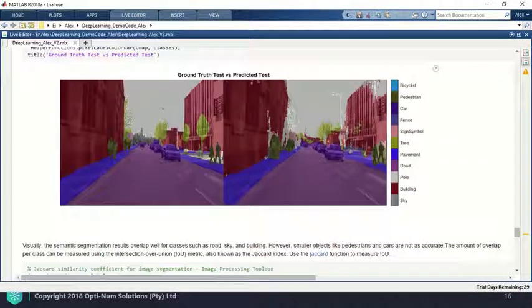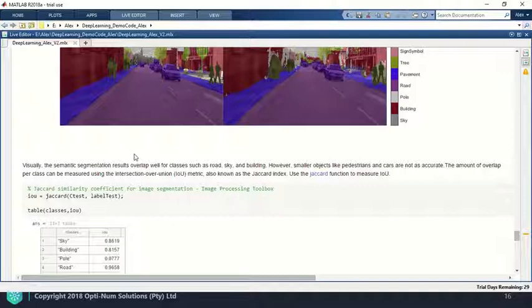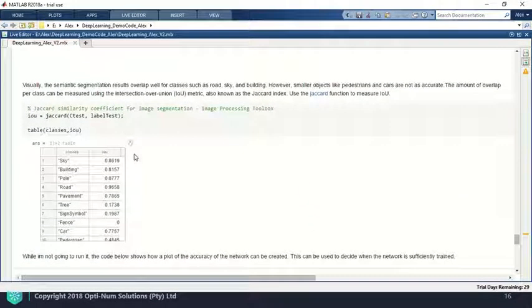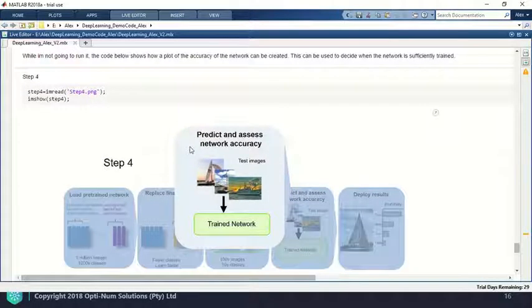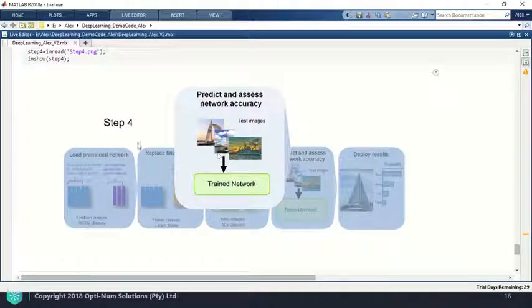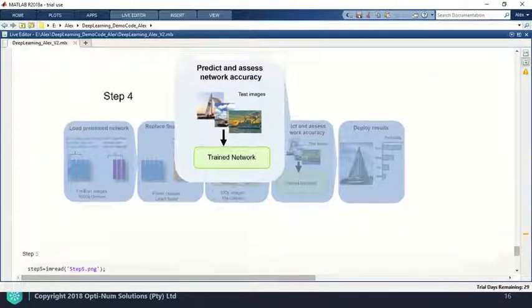In this case, we've only done a visual comparison between the model and the labeled image. However, if you do want something more numerical, you can use something known as the Jaccard index or intersection over union. And this shows how well the two overlap in terms of the specific classes. There are, as well, though I'm not going to show it, other metrics that you can use to determine the accuracy of the model. So this includes, or this acts as part of step 4 of our transfer learning workflow.